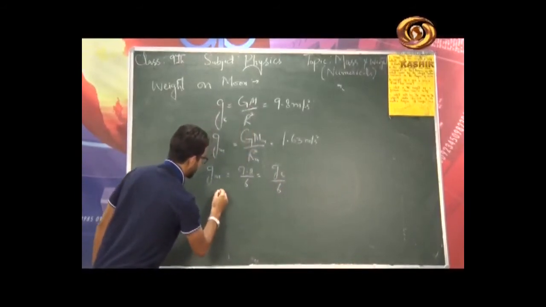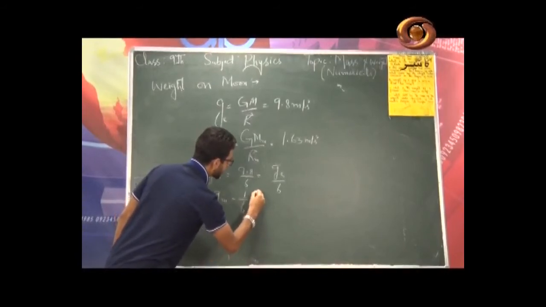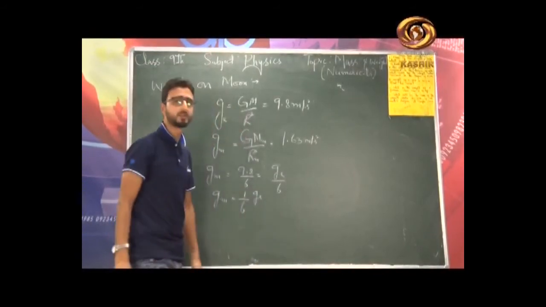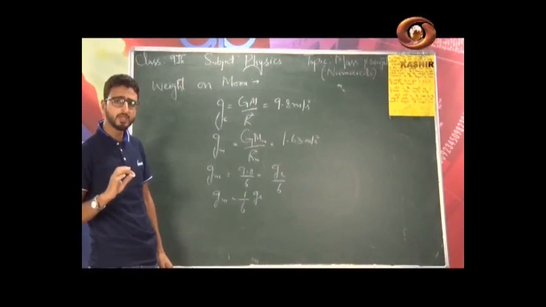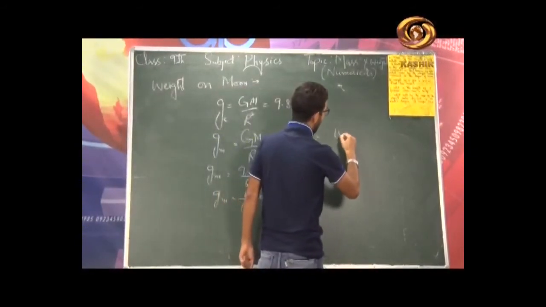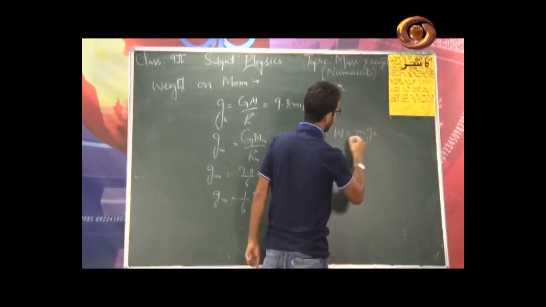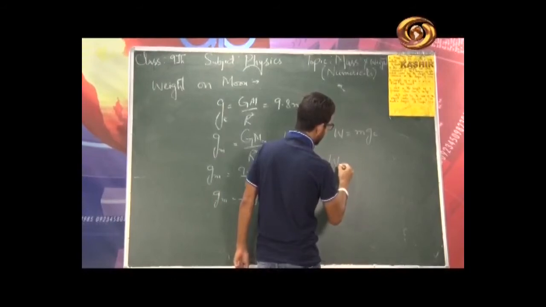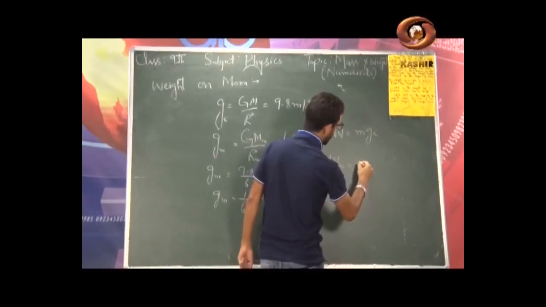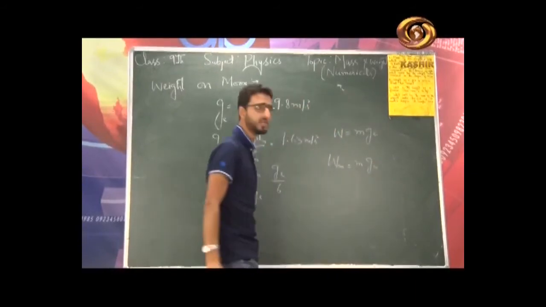You remember this very expression. g on the surface of moon is 1/6 times g on the surface of earth. But now here our topic is the weight on the surface of moon. On the surface of earth, how do we define the weight? This is equal to m into g_e. So what is the weight on the surface of moon? I will write it m, because mass is constant, so I will write it m into g_m.